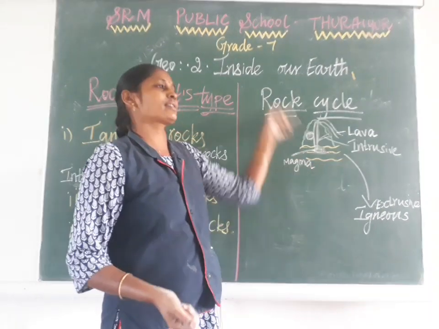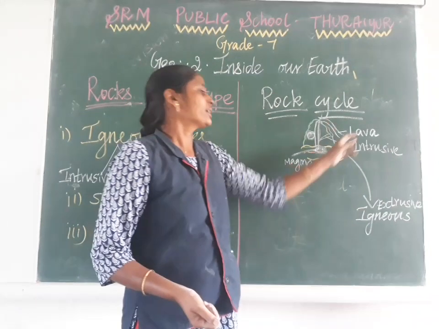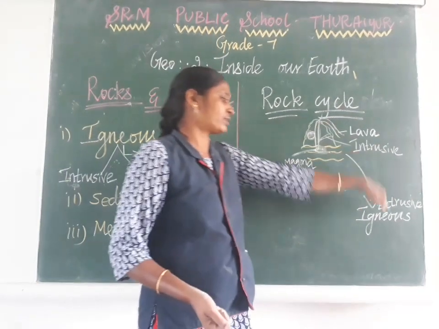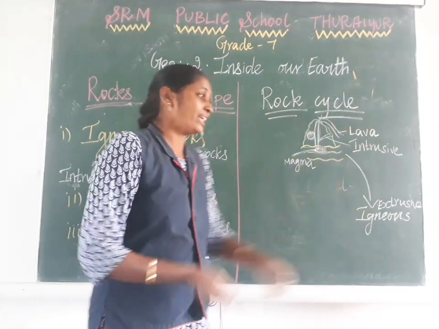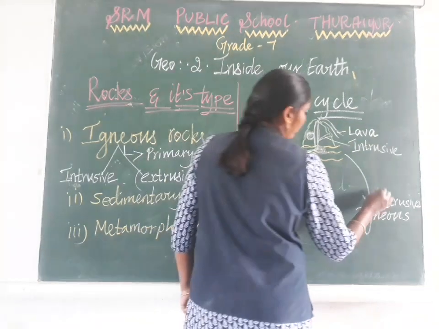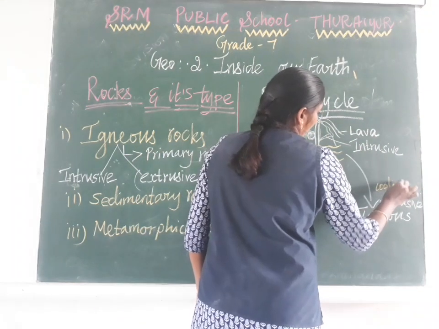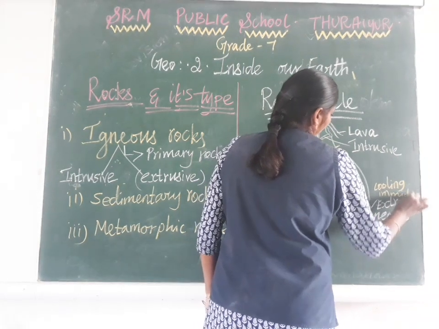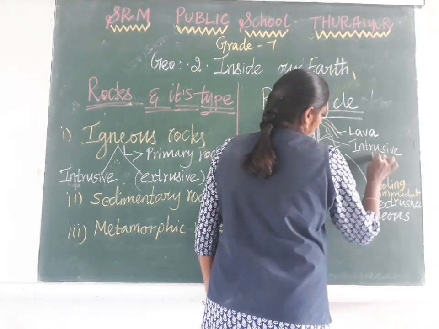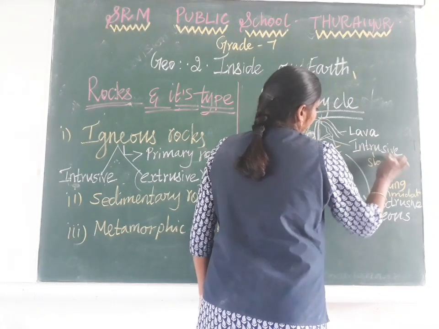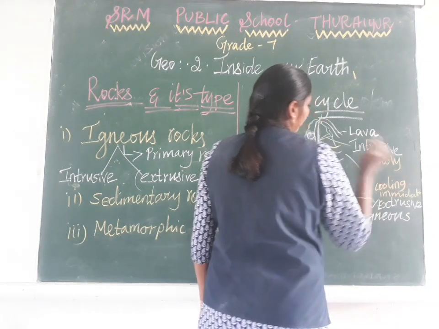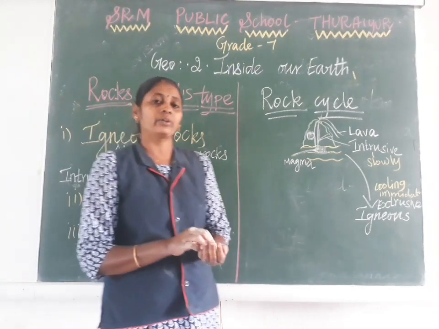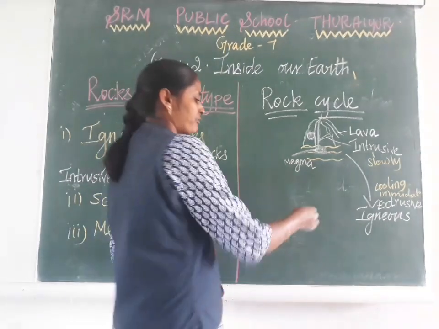Suppose the magma does not come out at the surface and cools down inside the earth, it is called intrusive igneous rock. Suppose it comes out at the surface, it cools down immediately. Intrusive igneous rocks cool down very slowly, but extrusive igneous rocks cool down immediately.